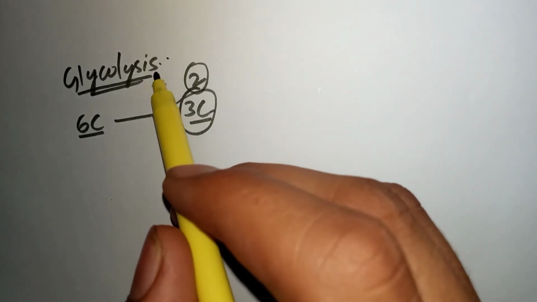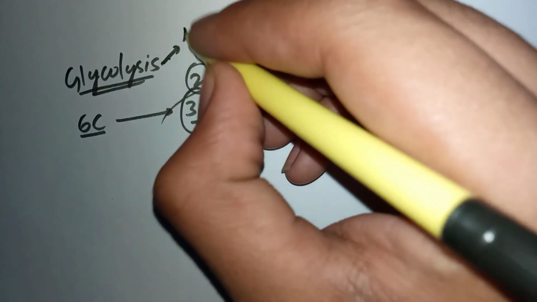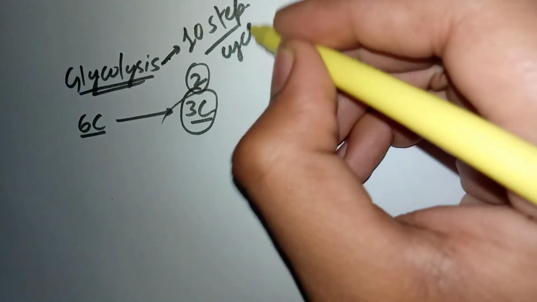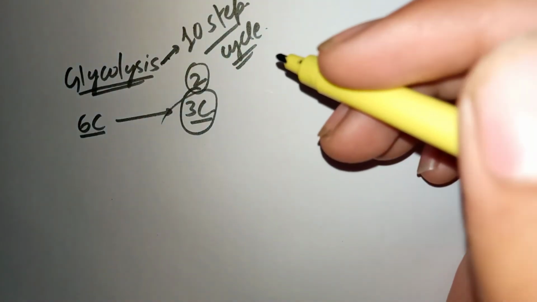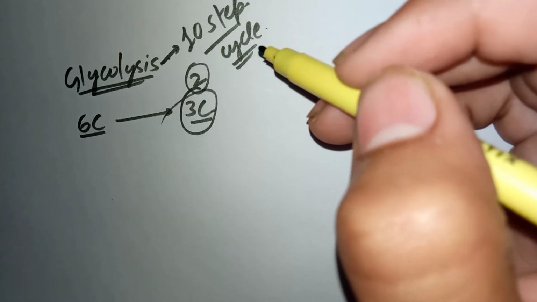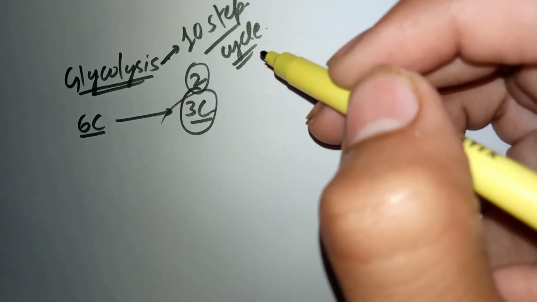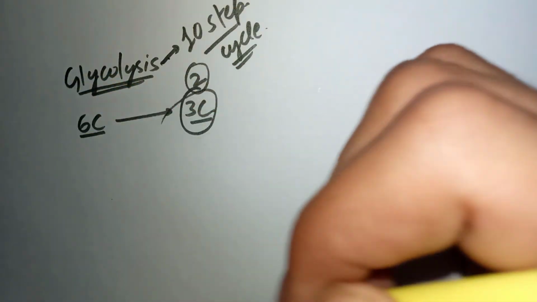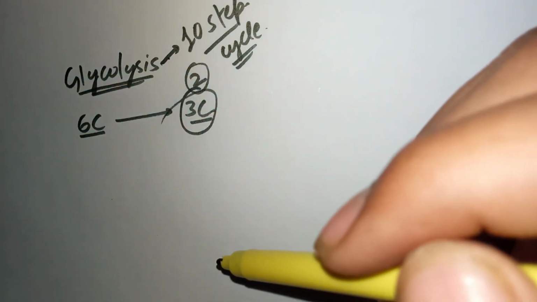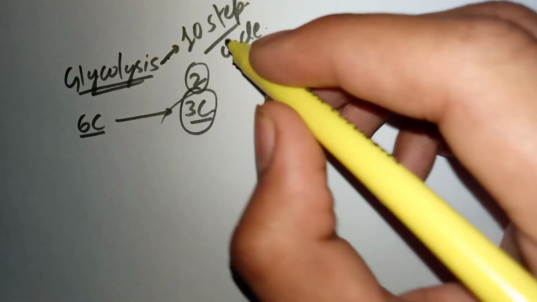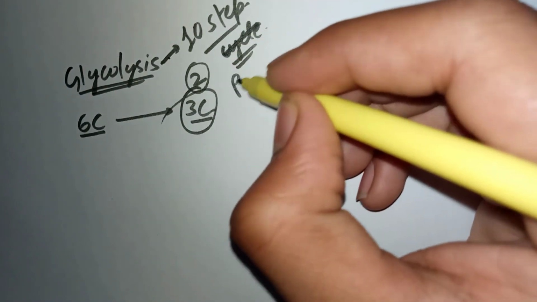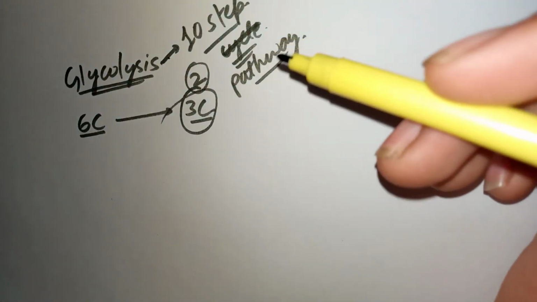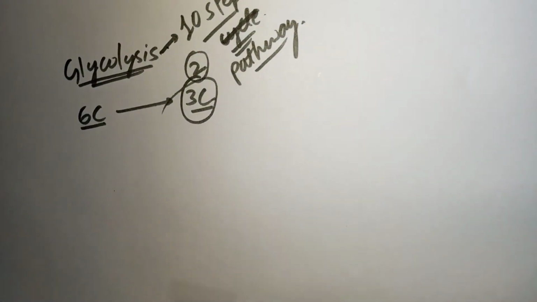So glycolysis is what? Glycolysis is a whole 10 step cycle. A 10 step cycle, right? So it's not a single step, it's a 10 step pathway you can say. No, it's not a cycle because it is not in a circle. Glycolysis does not result in the formation of glucose again, but it results in the formation of pyruvate. So it's not a cycle but a pathway. So it's a wrong word. It's a 10 step pathway, right, which results in the formation of pyruvate. So let's begin step by step.